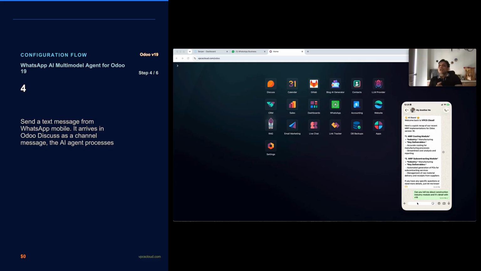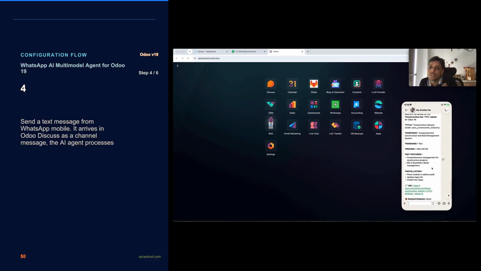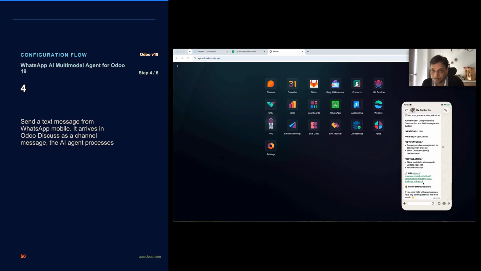So I directly asked about the construction-specific module, which we already implemented for one of the clients. It responded, searched that particular module, and gave me the URL also, so I can click that URL and open that module. That is also possible.